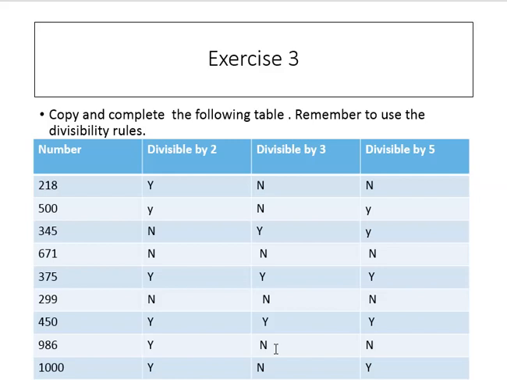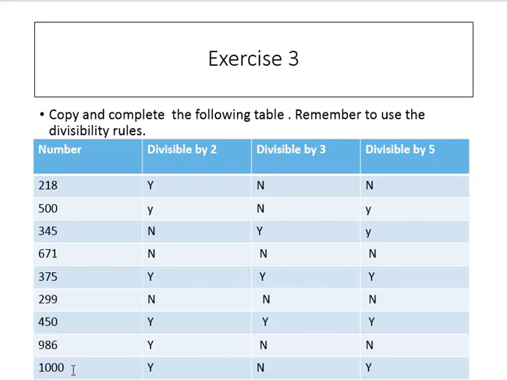Divisible by 3? 3 3s are 9, 3 2s are 6, 3 9s are 27, 3 8s are 24. So 986 is not divisible by 3, and not divisible by 5.